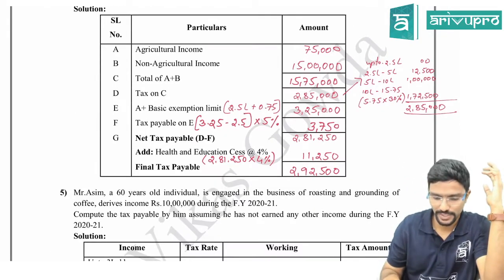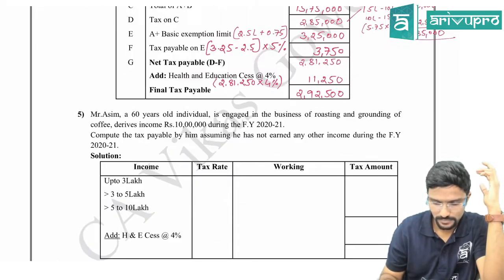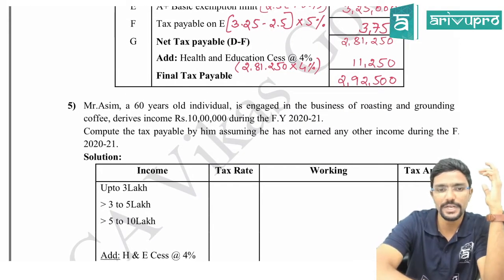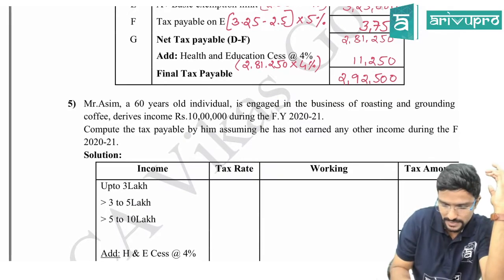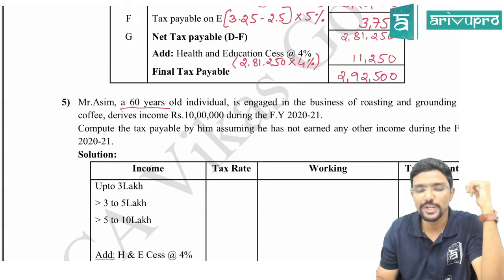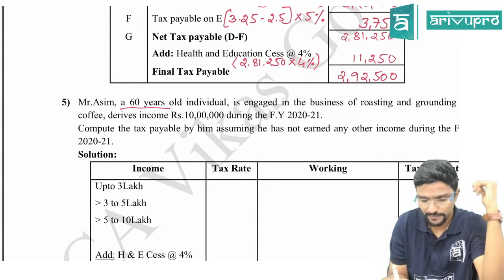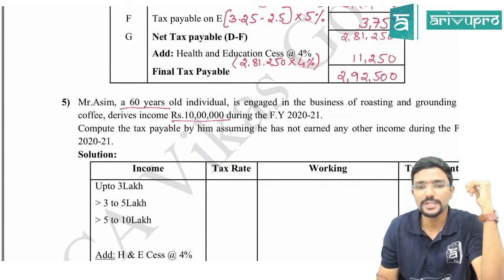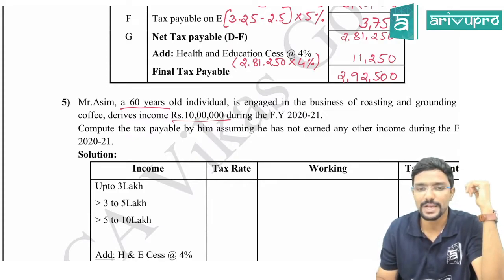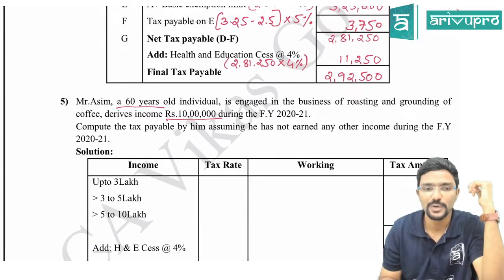Chalo guys, we'll go to the next problem. Mr. Asim, a 60-year-old individual. Okay, please be careful with this. Okay, is engaged in the business of roasting and grounding coffee, derives income of 10 lakh during the financial year 2021. Compute the tax payable by him, assuming he has not earned any other income during the financial year 2021.